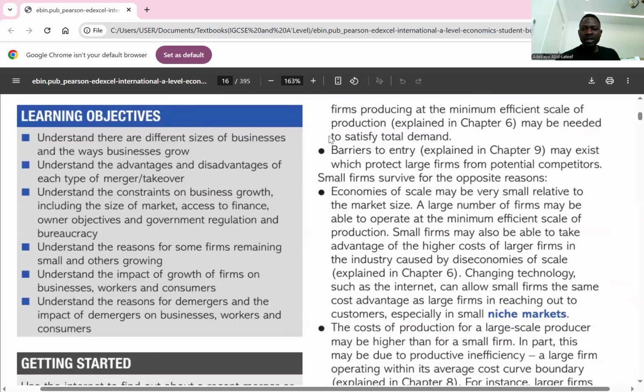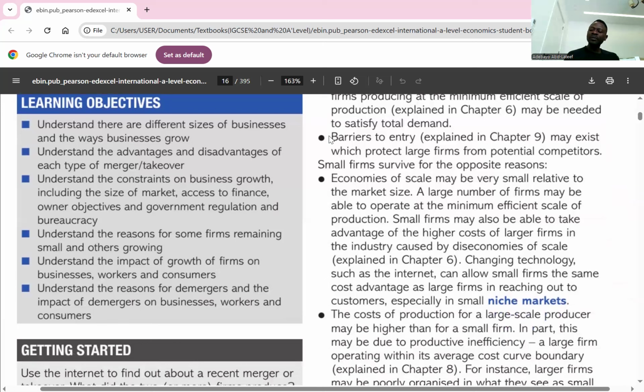Yes. Good. So small firms survive for the following reasons. Small businesses today are able to survive.